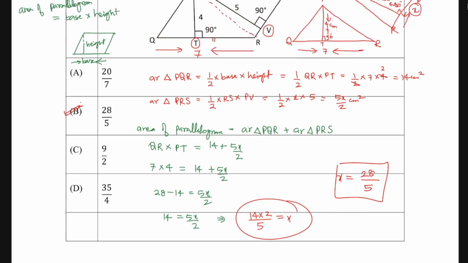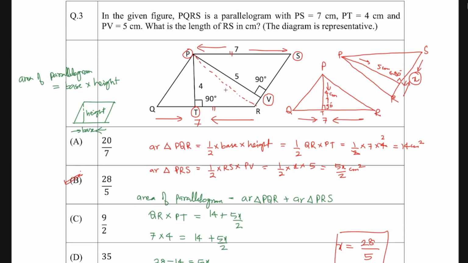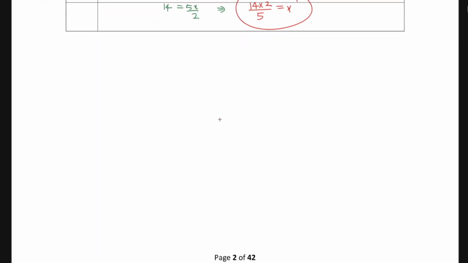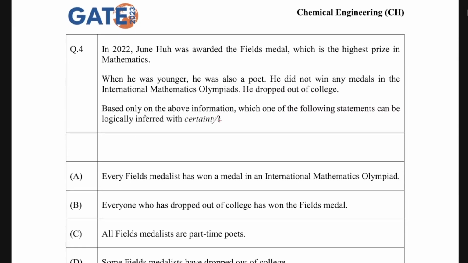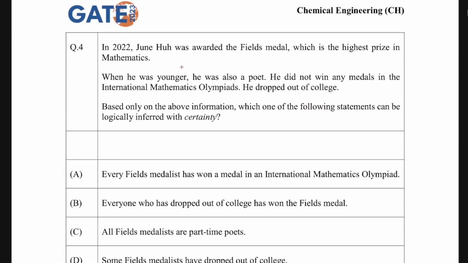All right. So it was a geometry related question, and you should know the formula to calculate the areas. Okay, let's take the next question. The next question says that in 2022, June Hu was awarded the Field Medal, which is the highest prize in mathematics. When he was younger, he was also a poet. He did not win any medals in the International Mathematics Olympiad. He dropped out of college. Based on the above information, which one of the following statements can be logically inferred with certainty?